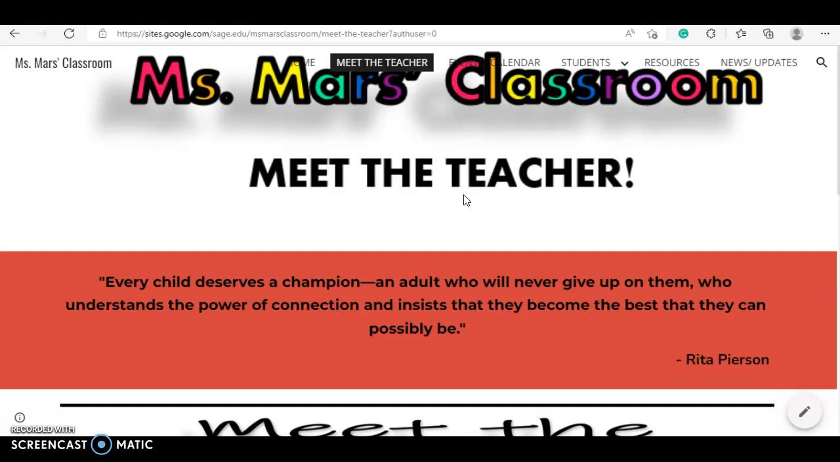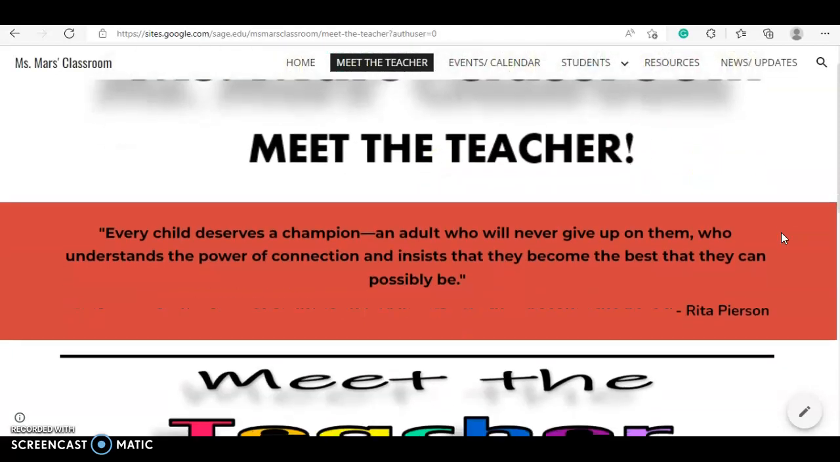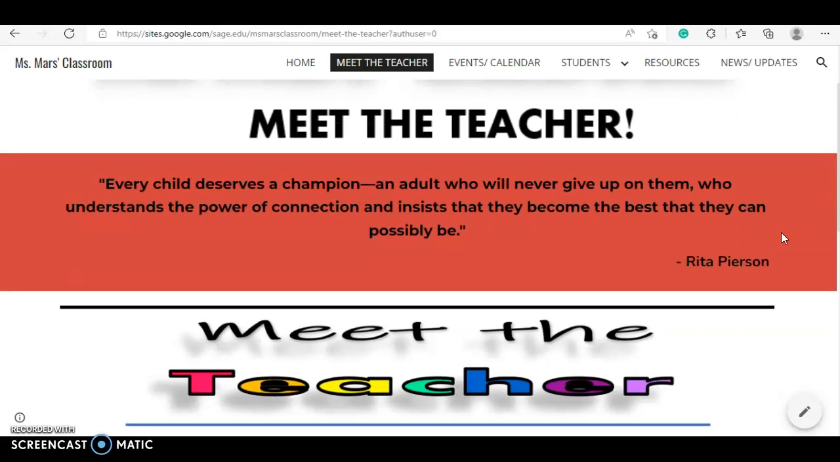So this page, it looks similar to the first page, and you'll see that all the pages look similar in terms of the header, where it says Miss Mars's Classroom, and then at the bottom here it says something different. So this is the Meet the Teacher page, and on this page there's a quote that says, "Every child deserves a champion, an adult who will never give up on them, who understands the power of connection and insists that they become the best that they can possibly be."